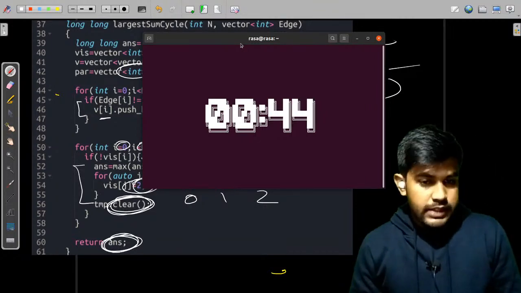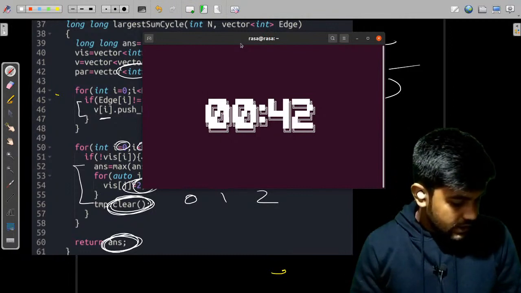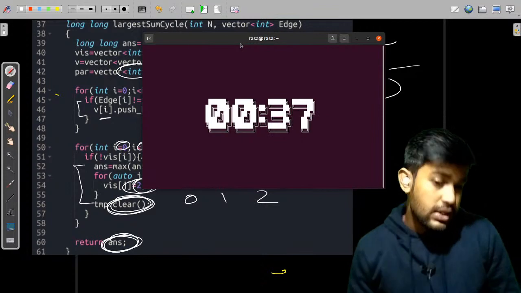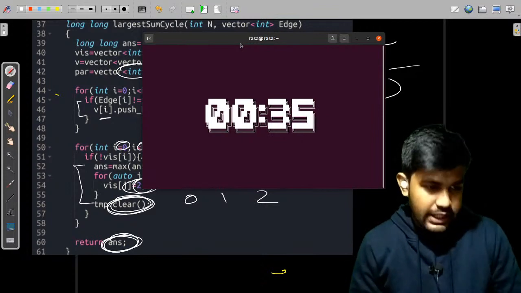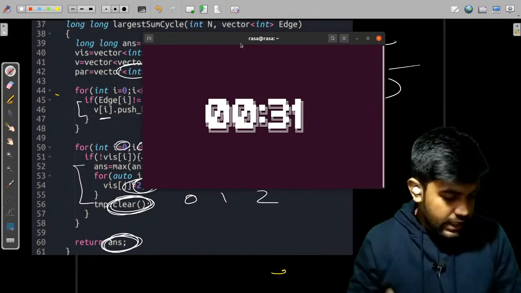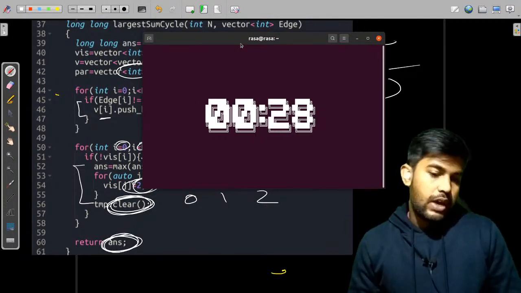So that's all for today. Yes, it was using DSU but failed. The DSU concept is being used, not the actual DSU, like the binary search concept can be used, but not the actual binary search.